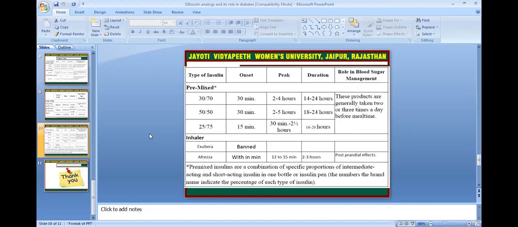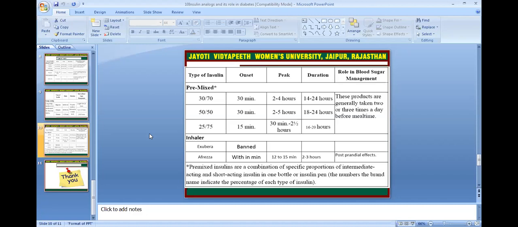Premixed insulins are 30 upon 70, 50 upon 50, and 25 upon 75. These are the three premixed insulins, which have onset up to 30 minutes and peak at 2 to 4 hours, and all three act on blood sugar. These products are generally taken 2 to 3 times a day before mealtime. Inhaler is also a synthesized analog, but it is banned in